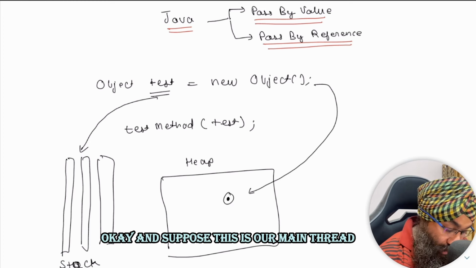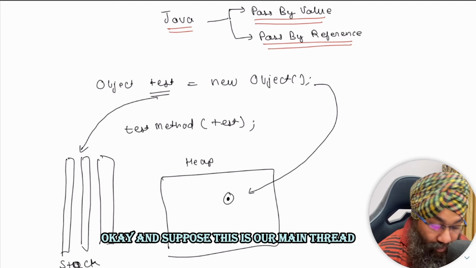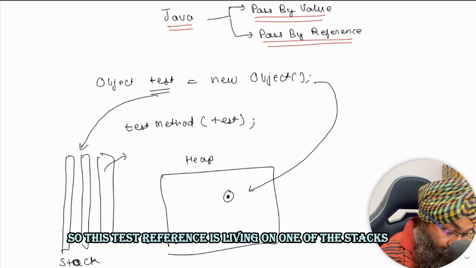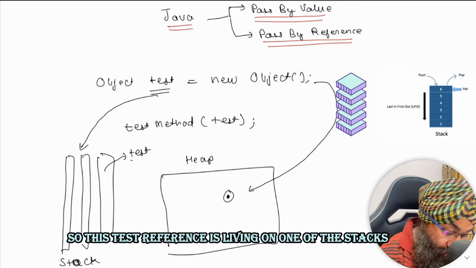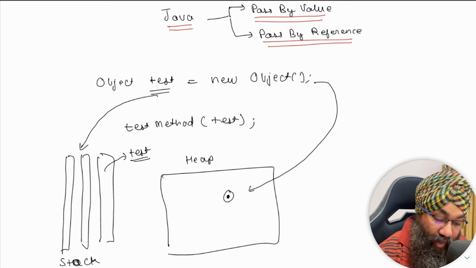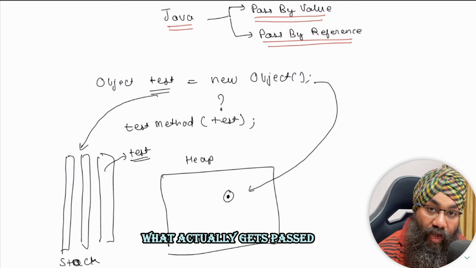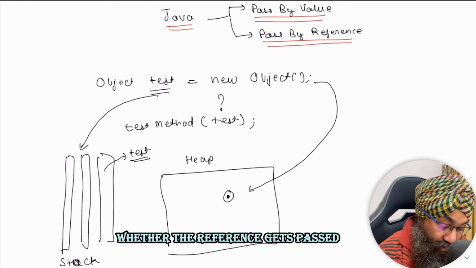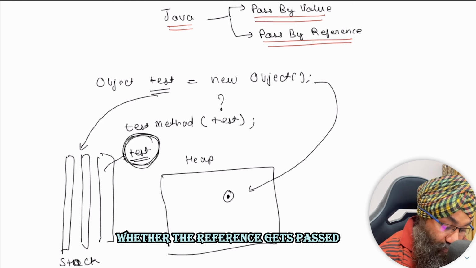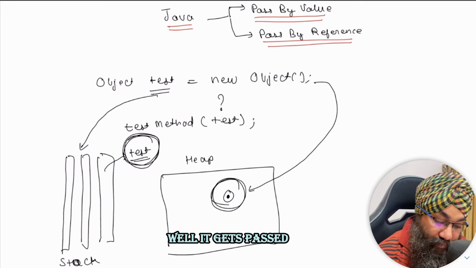Suppose this is our main thread. So this test reference is living on one of the stacks. Basically the reference lives on the stack and the object lives on the heap. When we call a particular method, what actually gets passed, whether the reference gets passed or the object gets passed?